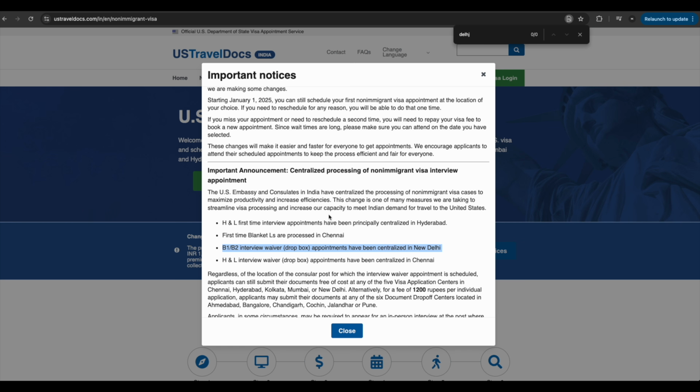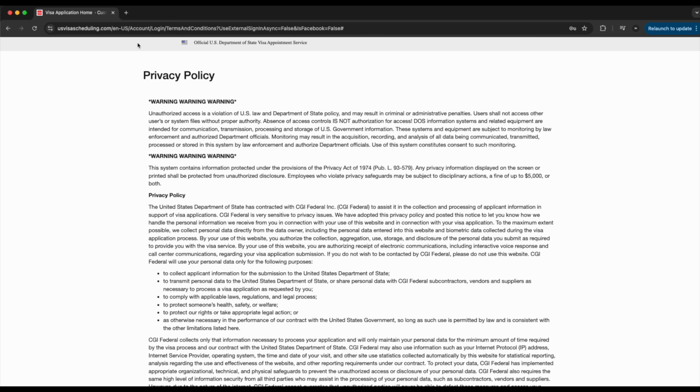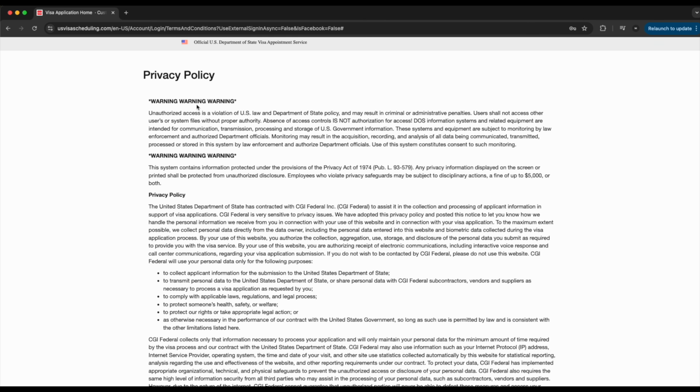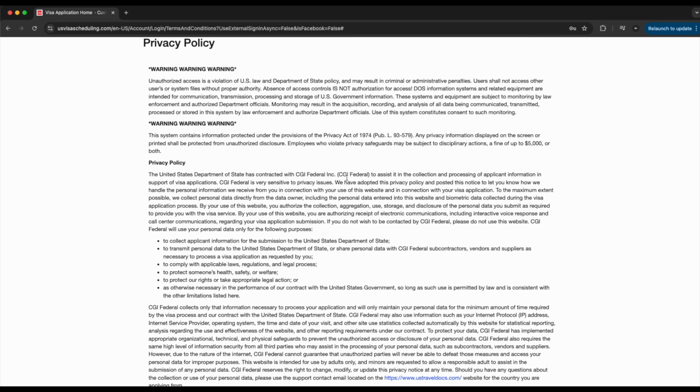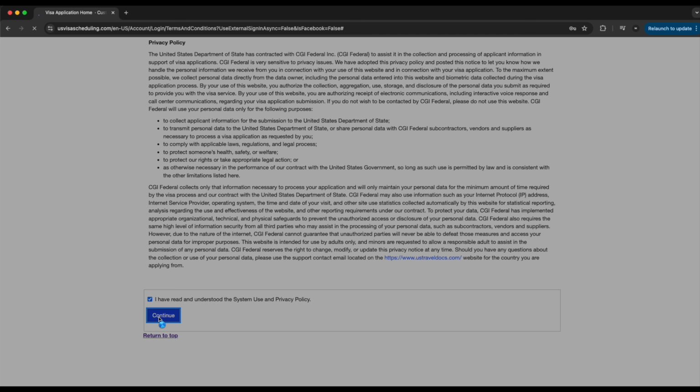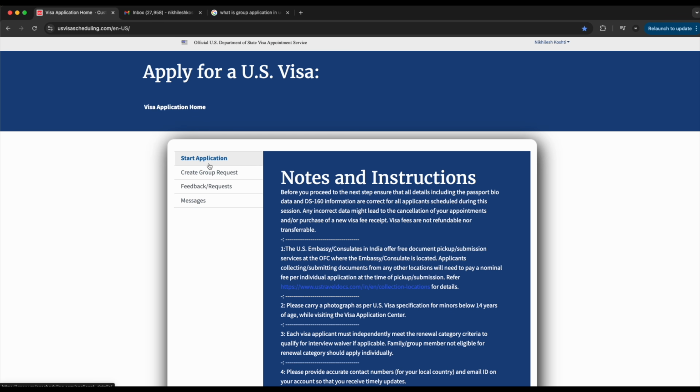more smoother. So once we log in, we will see this kind of warning message, and let's go through this. It is related to the privacy information. Okay, we'll click on I have read and then click on continue. You can see that there are 4 options: start application, create group request, feedback and message. Now you must be thinking, okay, what if I want to apply for my parents, then it should be a group application, right? So sometimes people get confused about that.